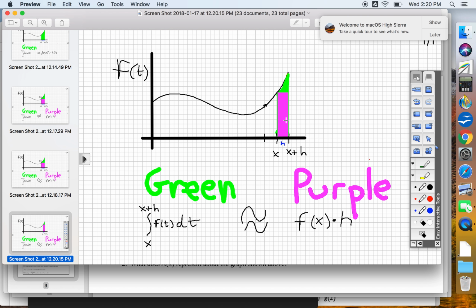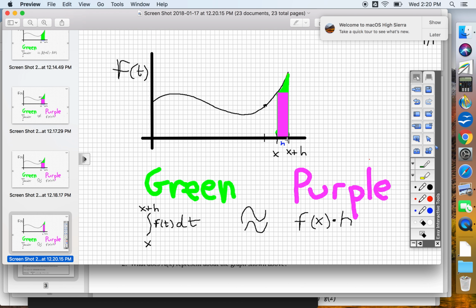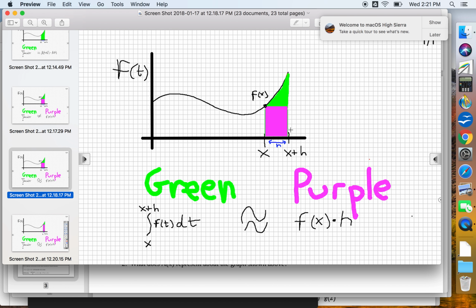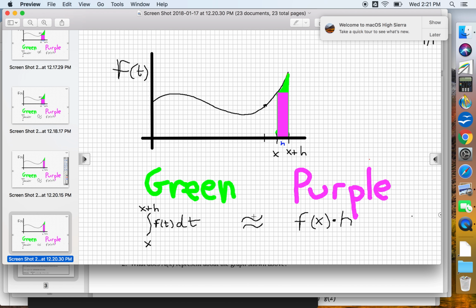So what I've done here, let's make sure we noticed. I have taken h and I have shrunk the value of h, which has brought x and x plus h closer together. So all the concepts still hold, right? If you did the entire area and subtracted all of this, it would get you the green. But also, if you found the area of the purple, it would estimate the green. Now, if we compare this estimate to the earlier estimate, I hope we can agree this is a better approximation. So I'm going to take this approximate symbol and change it to something a little less dramatic.